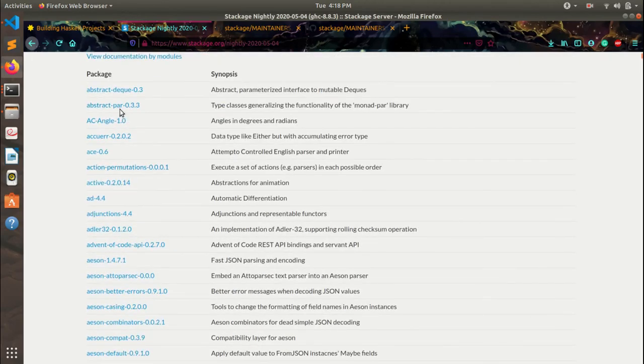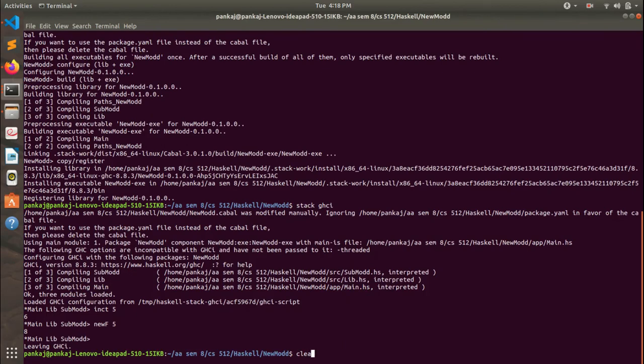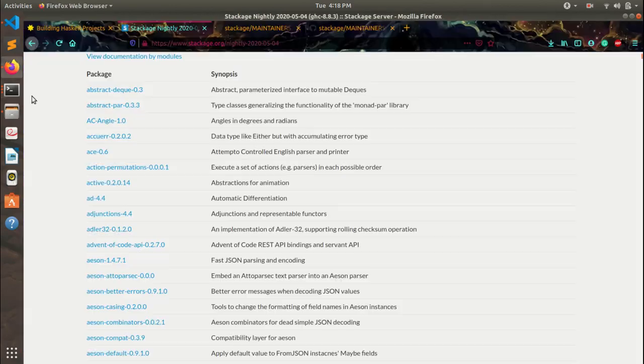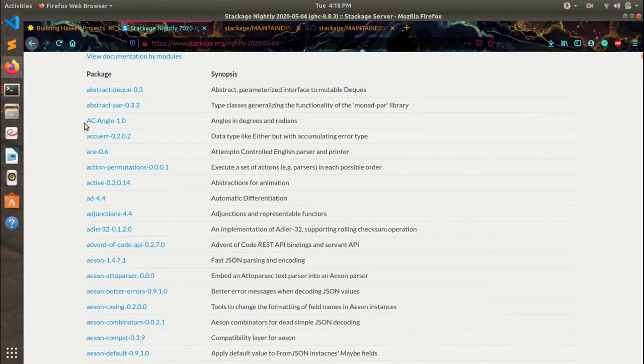I will give you one example of how to install a package. Let's say I have to install this package, ac-angle, which is a package regarding angles in degrees and radians. Just type the command stack install and the Cabal package name, that is ac-angle.